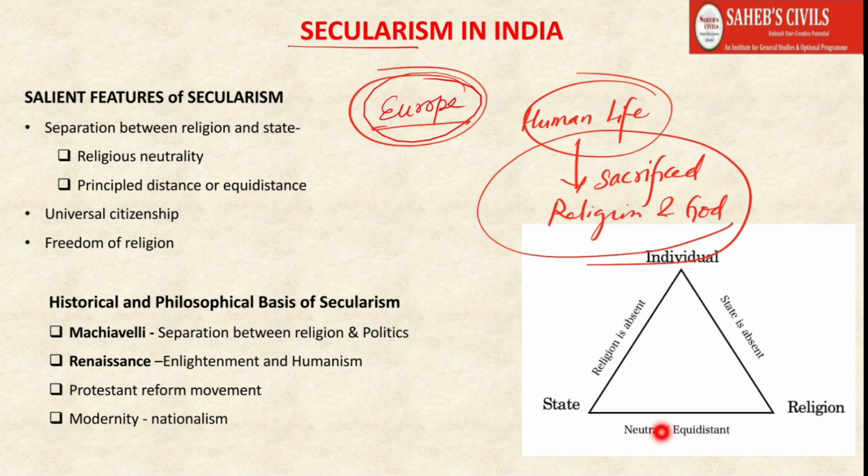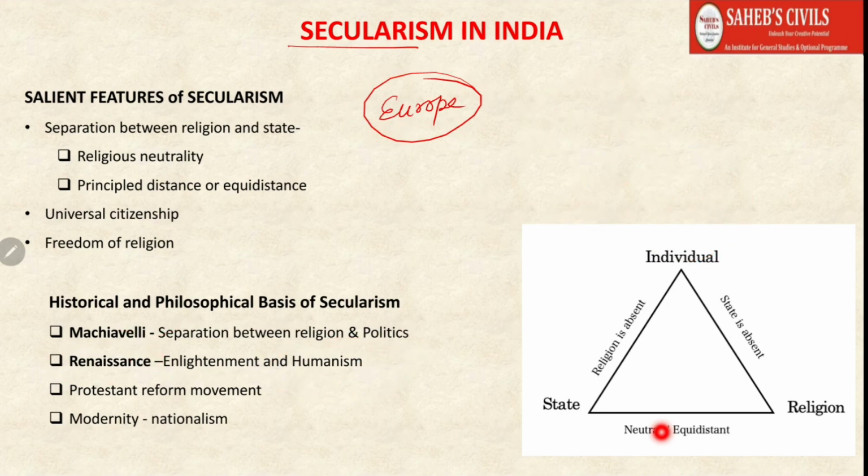So when the phenomena of Renaissance, Enlightenment and Humanism started to happen, there started to be a shift in the thinking process. People said that instead of thinking about God and religion, you should think about human beings.